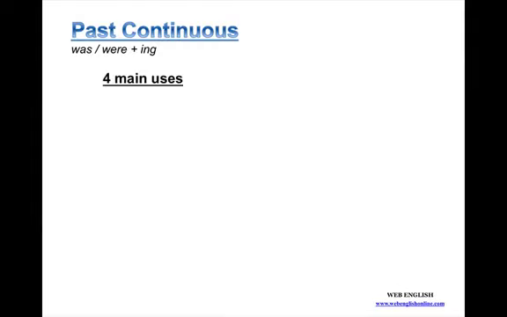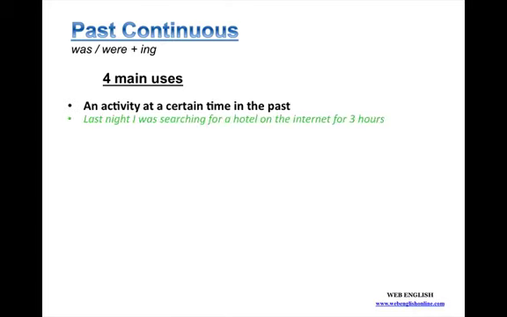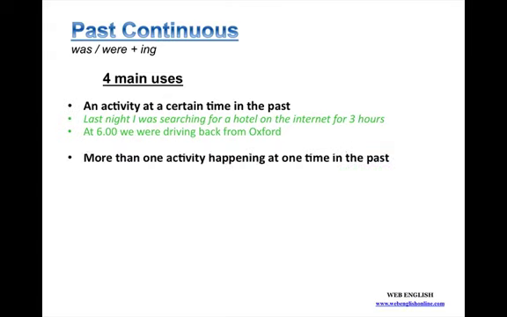Okay, the past continuous has four uses. The first use is an activity at a certain time in the past. Example sentences: last night I was searching for a hotel on the internet for 3 hours. Or, at 6 o'clock we were driving back from Oxford.